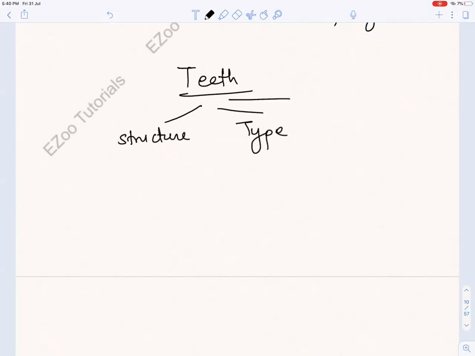And in the next class we'll begin with teeth, the structure and the types, and we'll do a detailed diagram. Okay, so the next lecture is teeth.